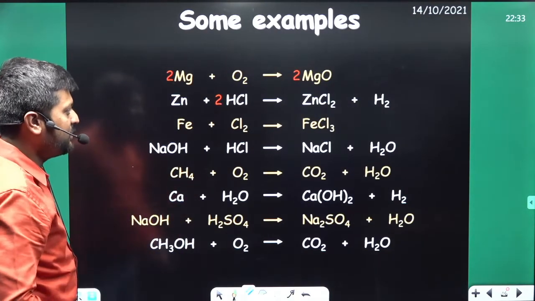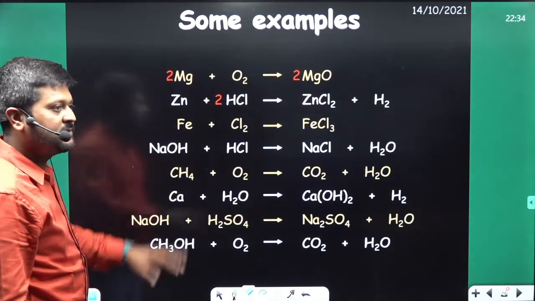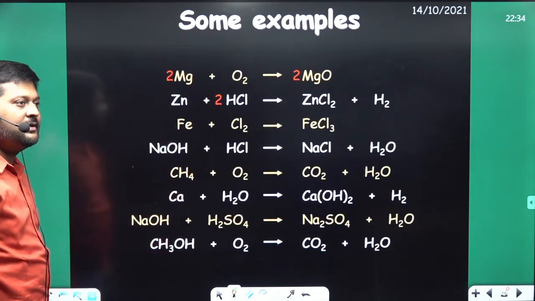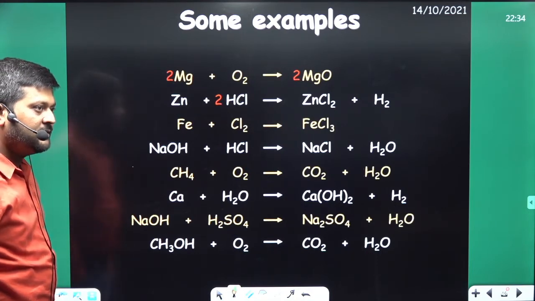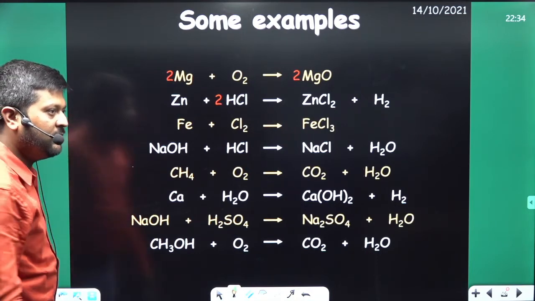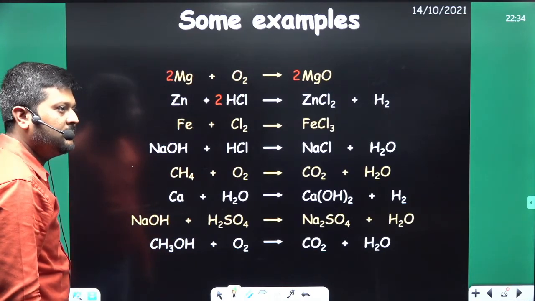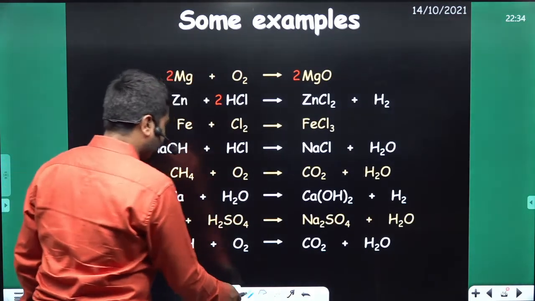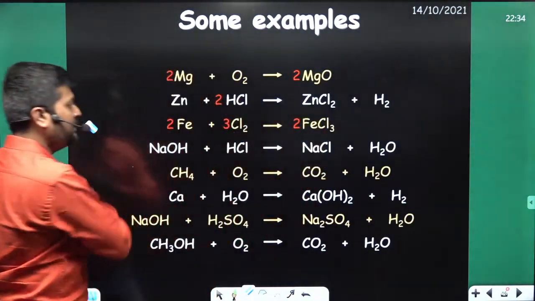These are very easy equations, and we have to balance the number of atoms. Okay. Gurpreet, are these both correct? Yeah. Very good. Anisha? Yeah. Okay. Then this one. Is it correct?